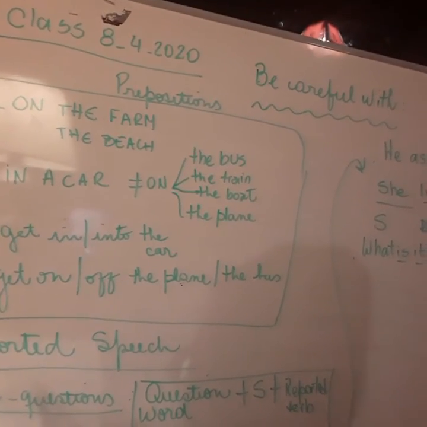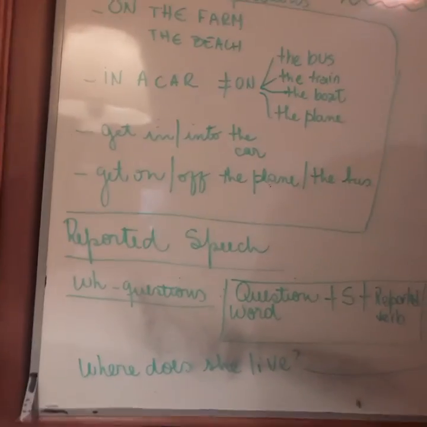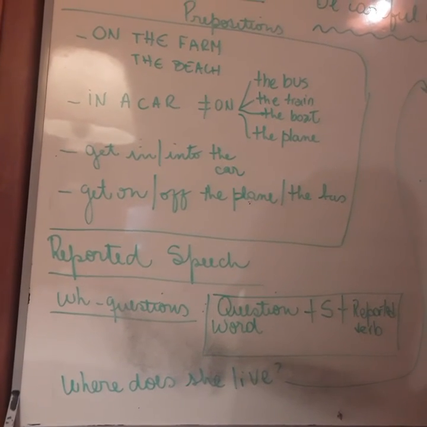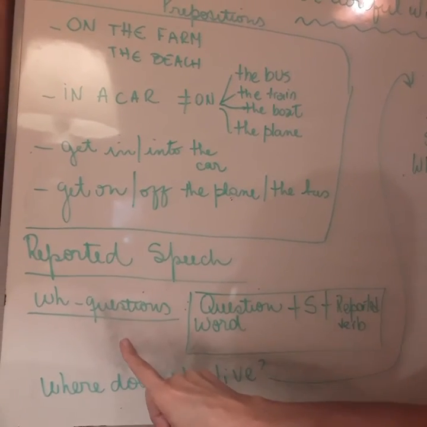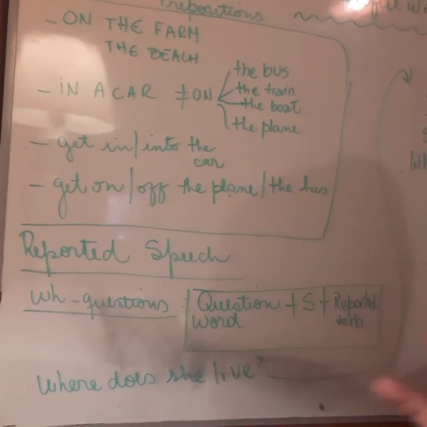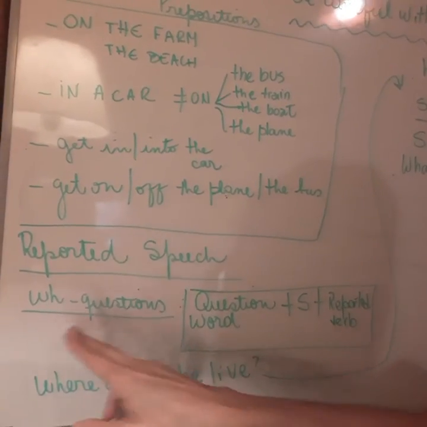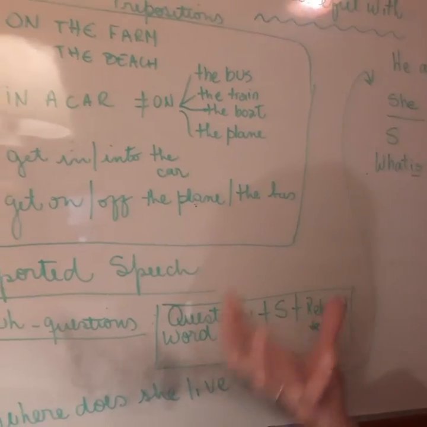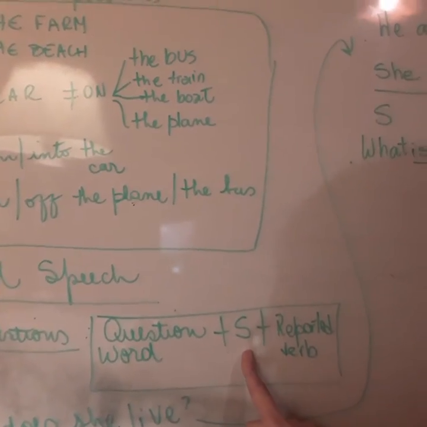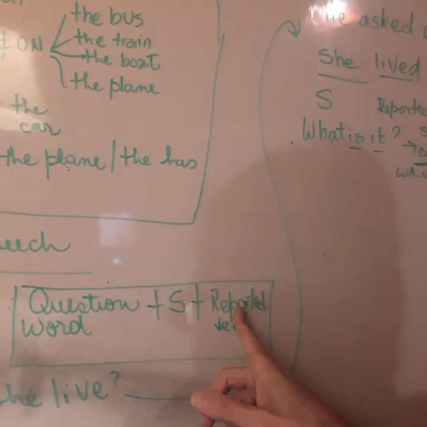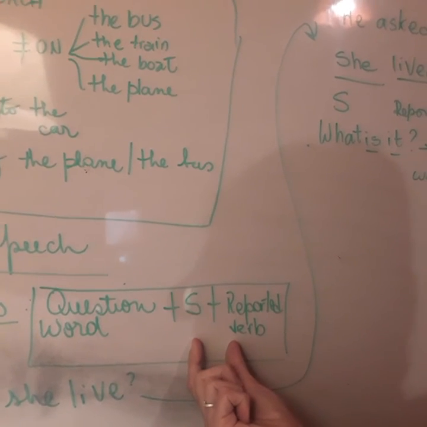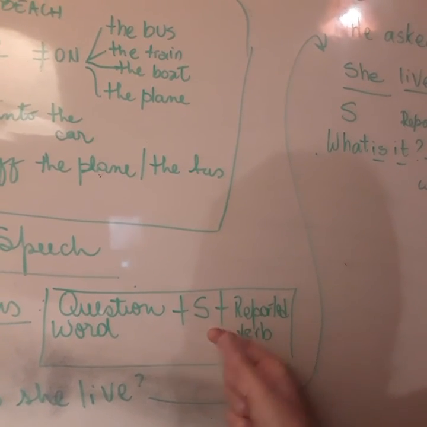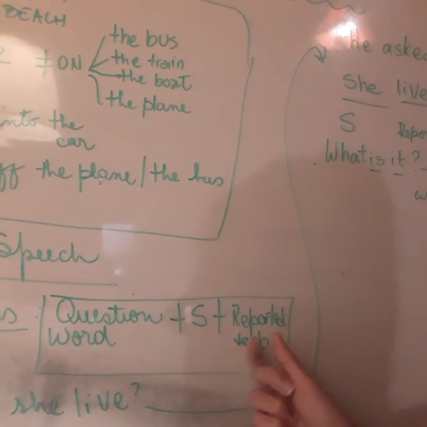Then, as regards reported speech, some of the most common mistakes I could observe were the following. When you have a WH question, what I call a WH question, it's an actual question, not the yes-no question, yes? It's the WH question. You have to report it as the question word, the subject, and the verb reported. Keep in mind this, don't change this. It's very common to see that you invert this part. Be careful here.